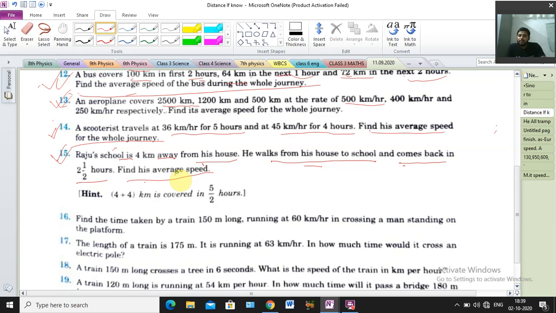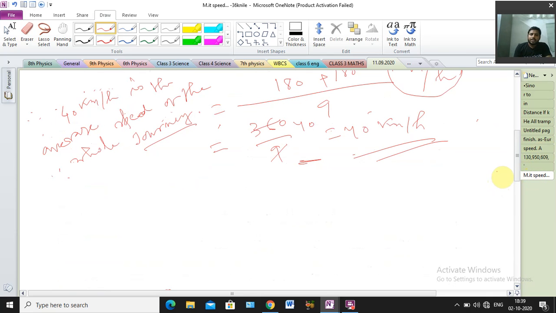And time, what is that? Time 2.5 hours. That is the total time. So find his average speed. See how to do it.